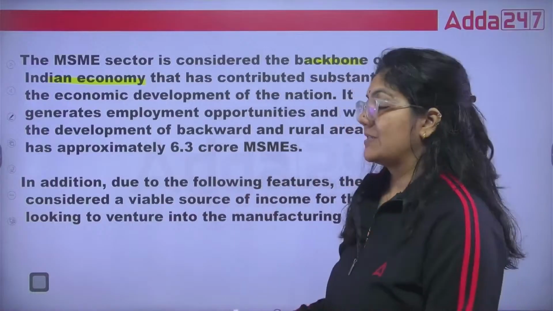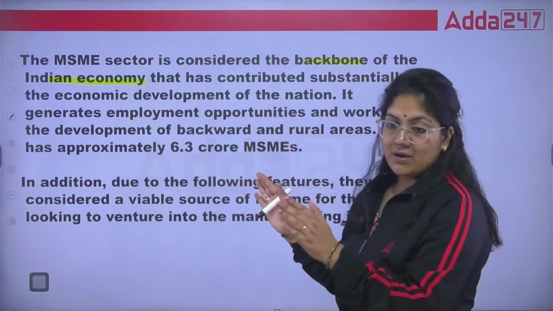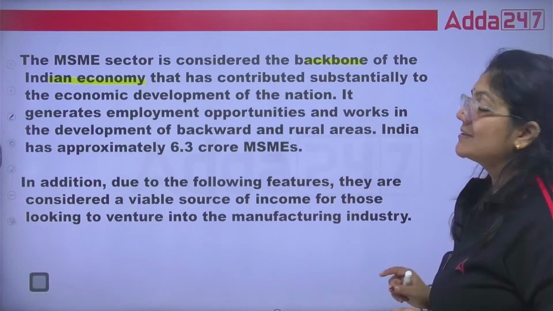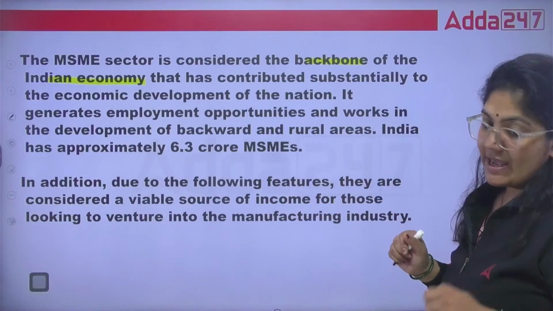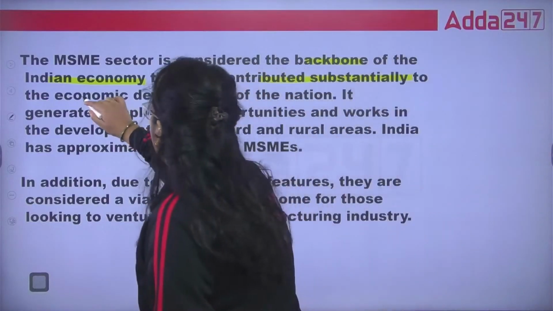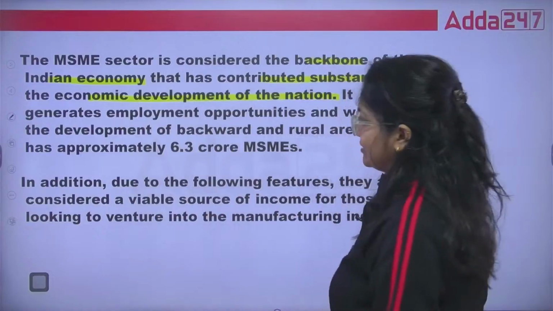But this particular sector plays a magic role for the Indian economy, because it is considered a backbone that has contributed substantially to the economic development of the nation.